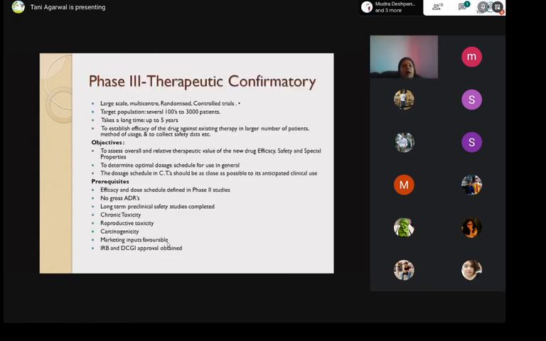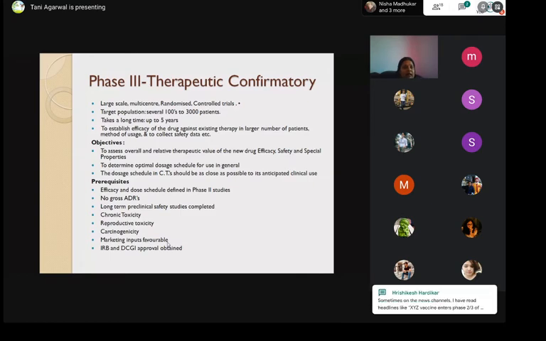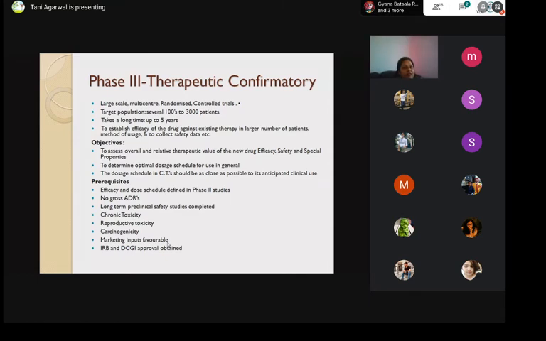Then comes phase 3, the most important, therapeutically confirmatory phase, which is large-scale, multicentric, randomized controlled trials. The target population is several hundreds to 3,000 patients. You can see that the Moderna trial for this one is recruiting 30,000 patients. That's a phase 3 trial. It takes a long time, up to 5 years. Not always 5 years, but up to 5 years, you can say.